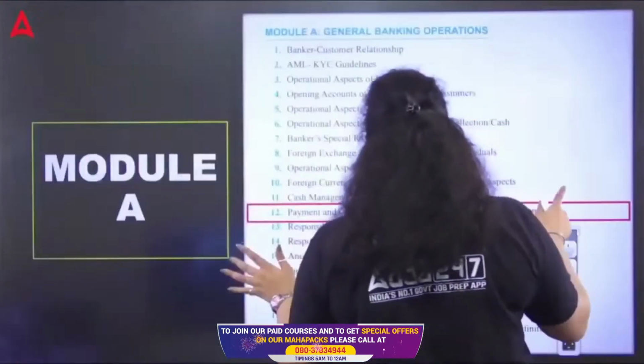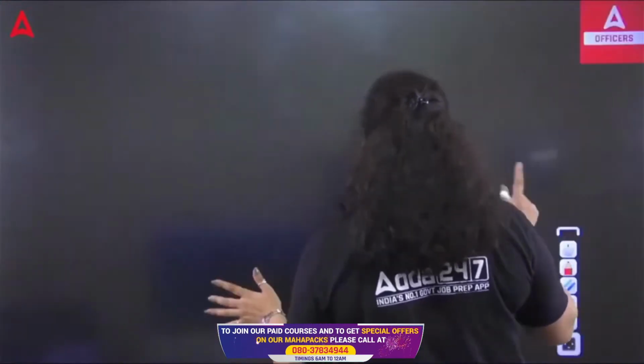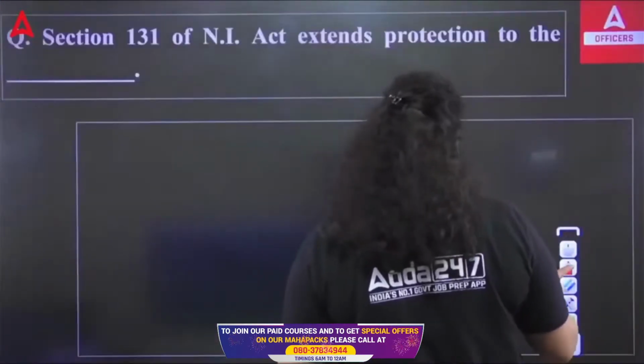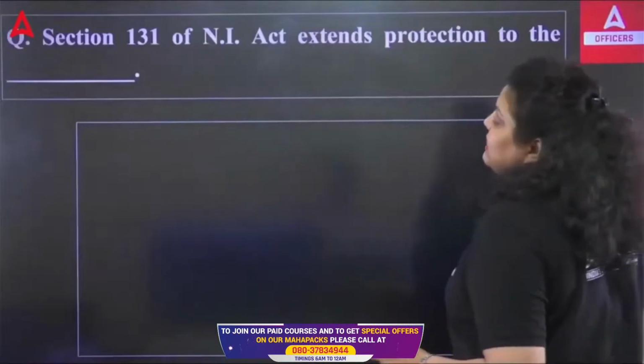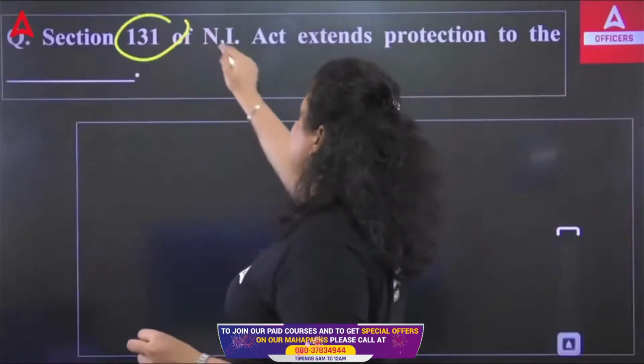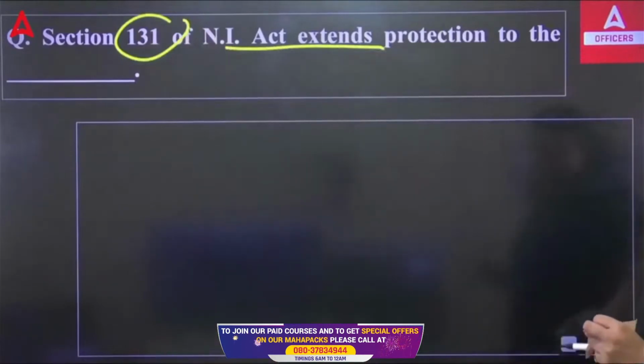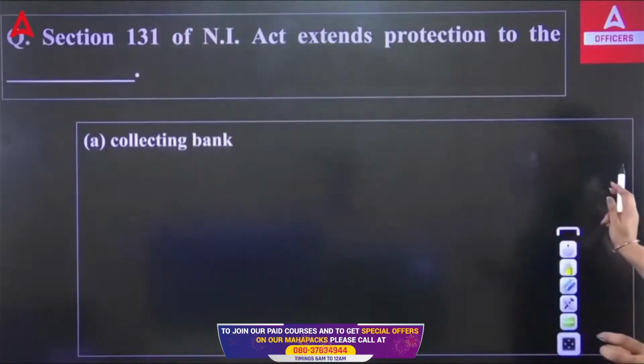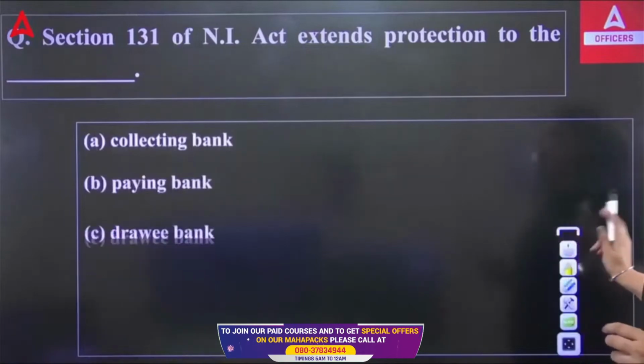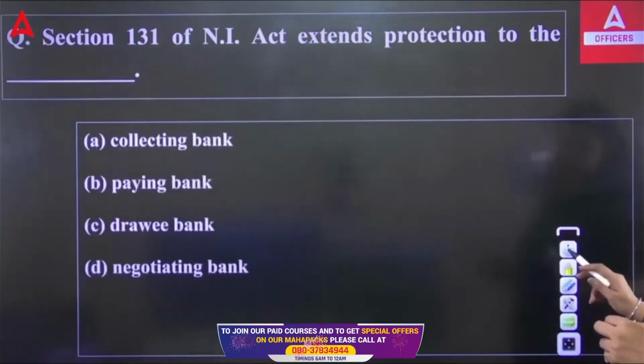So let's just start with the first question, from the topic discussion we have done. The first question is talking about Section 131 of the Negotiable Instrument Act, which extends the protection to the dash. So it extends the protection to whom? To the collecting bank, paying bank, drawing bank, or a negotiating bank?